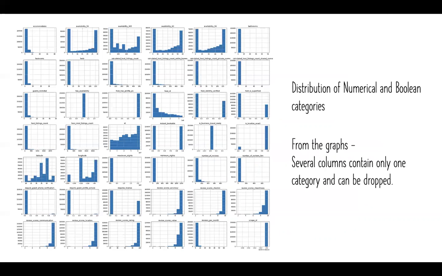Here we are plotting the distribution of numerical and Boolean categories. Here we are checking the Boolean categorical features, to see if it's worth including them in the analysis or not. As we can see, some have only one column, so we can drop them.